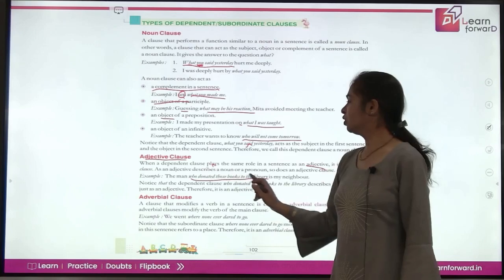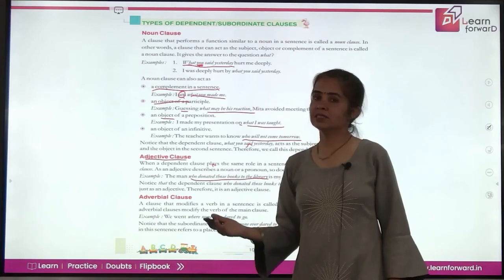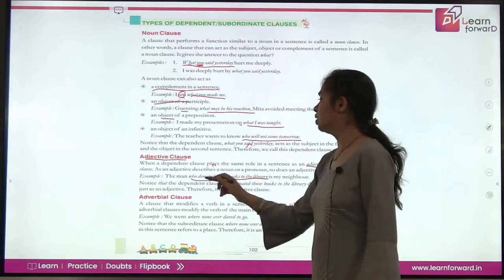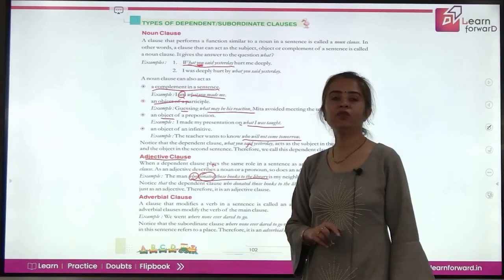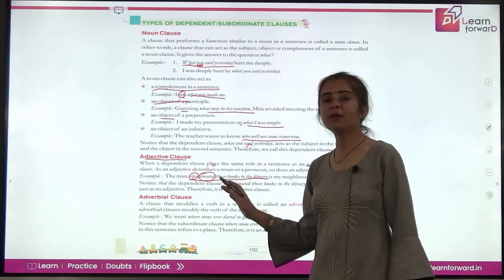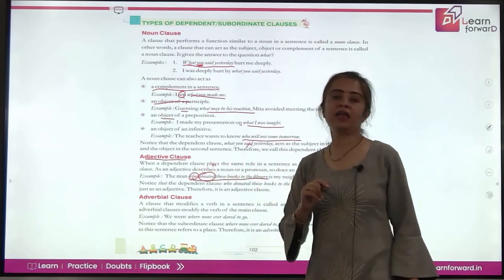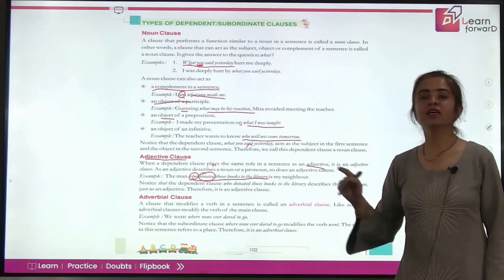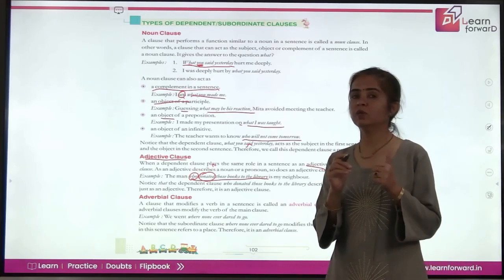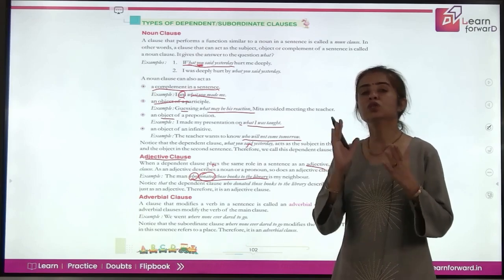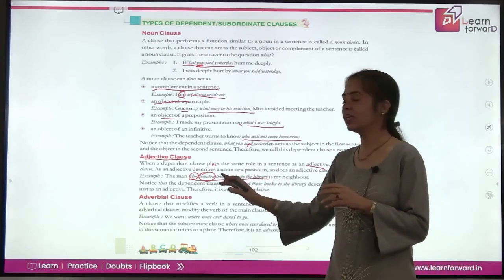Now this part of the sentence, who donated those books to the library, is a clause for sure, because it has a subject and it has the finite verb. Now what is it describing? It is telling you more about the man you are talking about in the sentence. Because it is a group of words, not a single word describing a noun, this becomes your adjective clause.